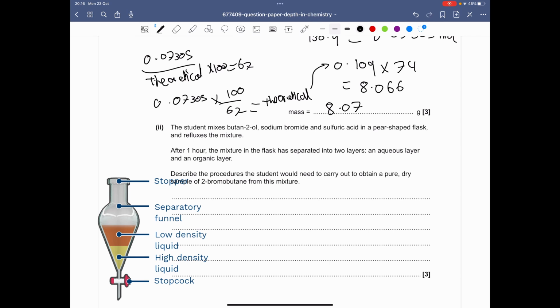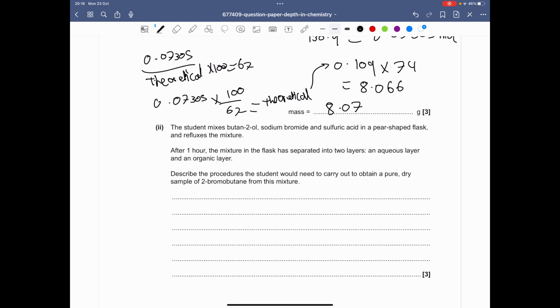So what we need to do is, first, we use a separating funnel to separate the aqueous and organic layers.